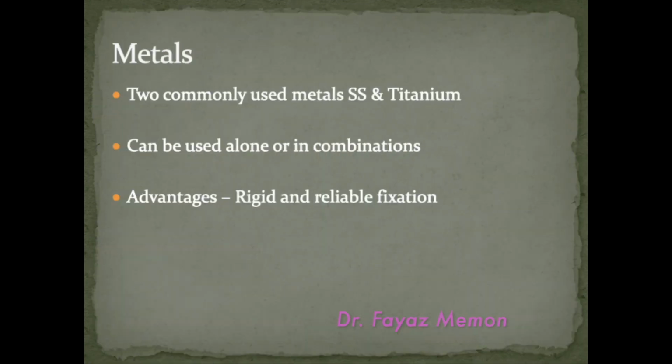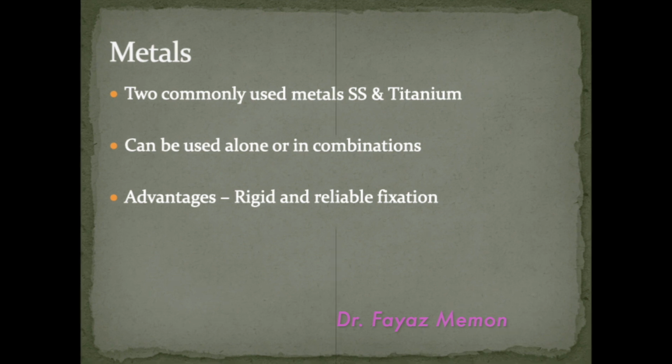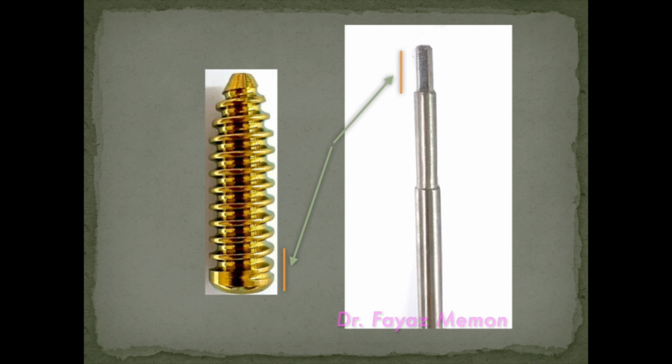The advantage of metals is that they are rigid and they are reliable so long as fixation is concerned. Now, this is a typical metal interference screw. You can see that the screwdriver tip is hardly 20% in length as compared to the whole length of the implant.